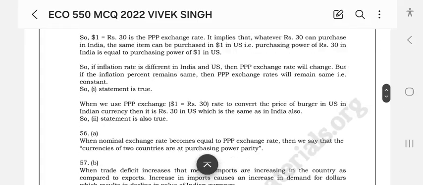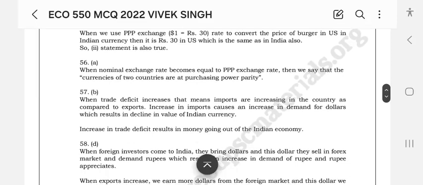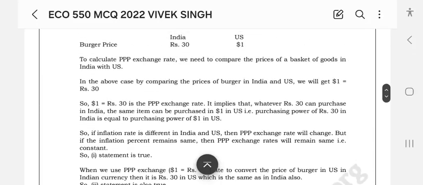When a nominal exchange rate becomes equal to the PPP exchange rate, then we say that the currencies of the two countries are at purchasing power parity.